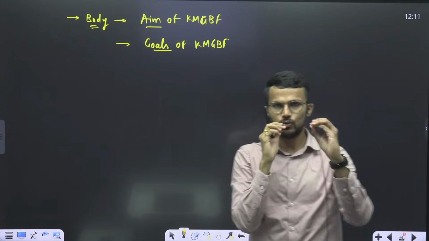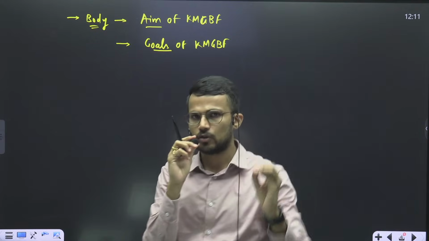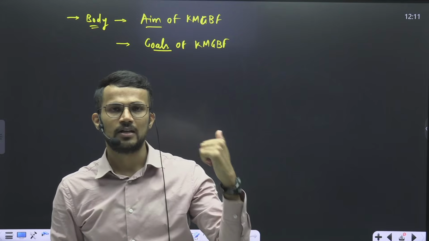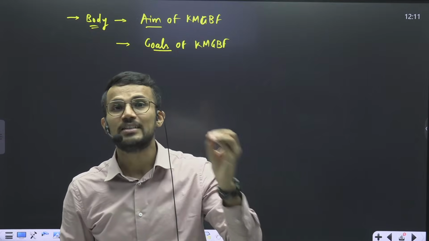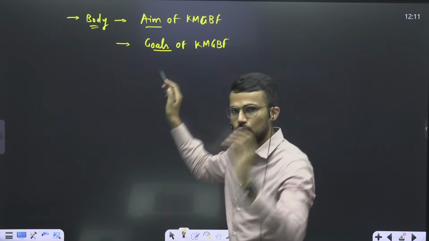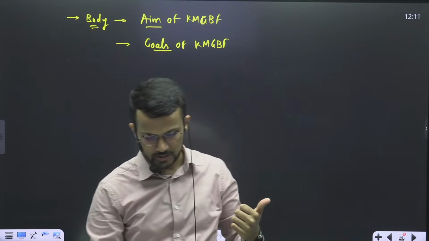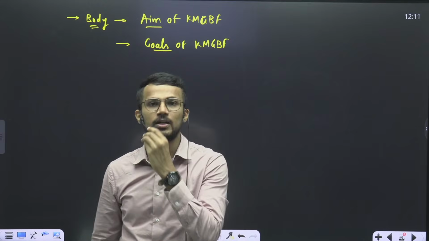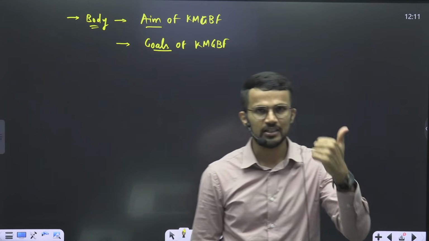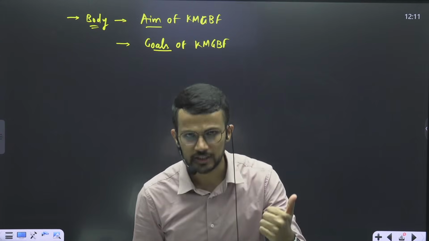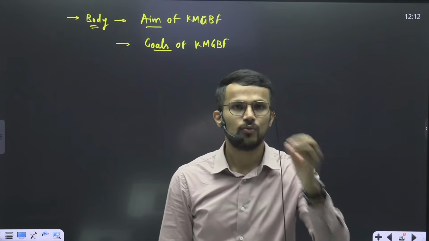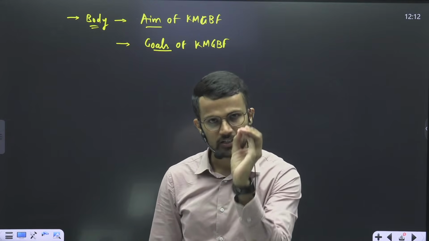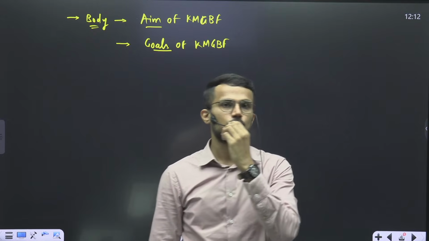Then the second part is about goals. If you have studied the Kunming-Montreal Global Biodiversity Framework, you must be aware that there are 4 goals referred to under this KMGBF and 23 targets. The question is asking you about those 4 goals. So what are those 4 goals? First is protecting ecosystem integrity and halting human-induced extinction. For example, one of the targets is 30 by 30. So the 30 by 30 target is linked to this goal of protecting ecosystem integrity, right?